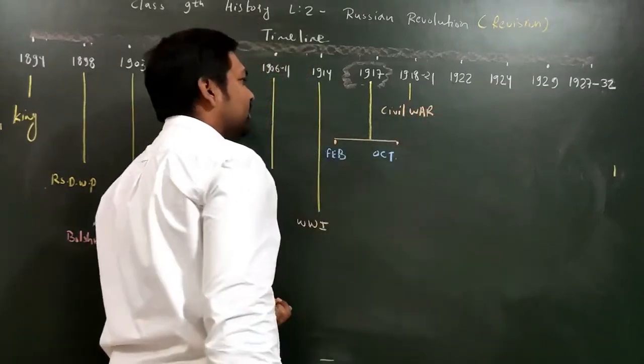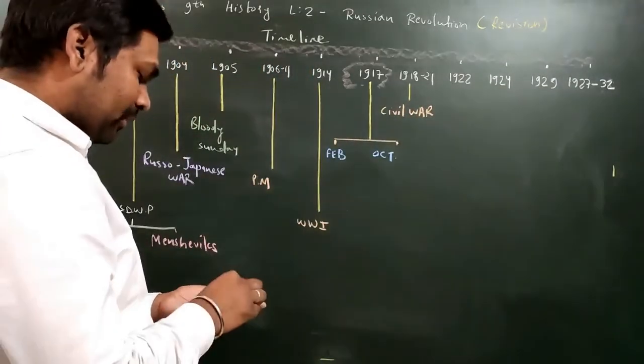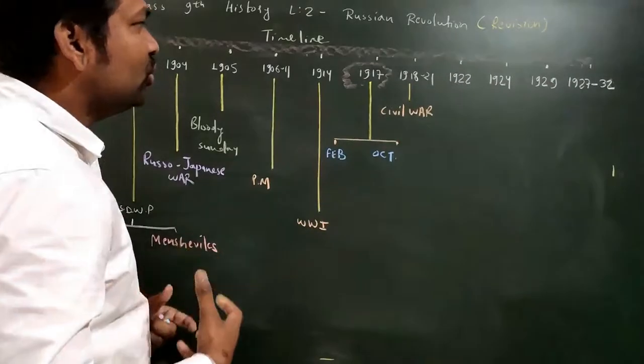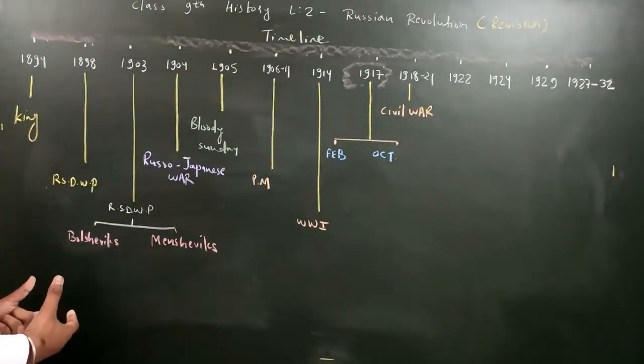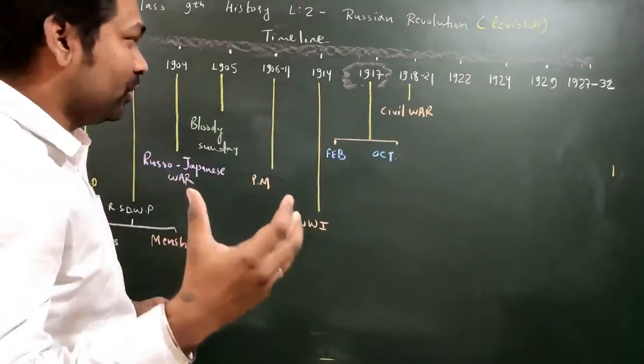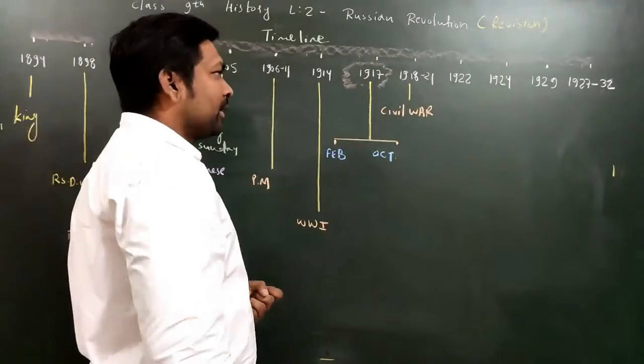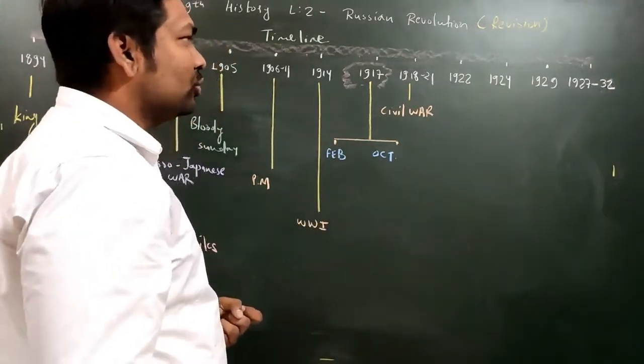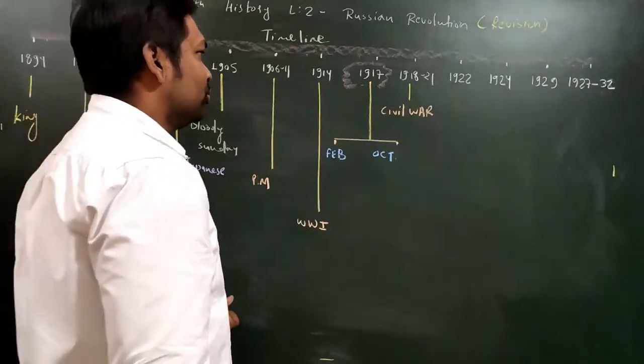Civil War took place from 1918 to 21. After that Civil War, the new country will be formed, on the basis of one philosophy. I'll tell you about that philosophy. And the name I'm just now telling you, that is socialism. In this chapter we will discuss socialism.